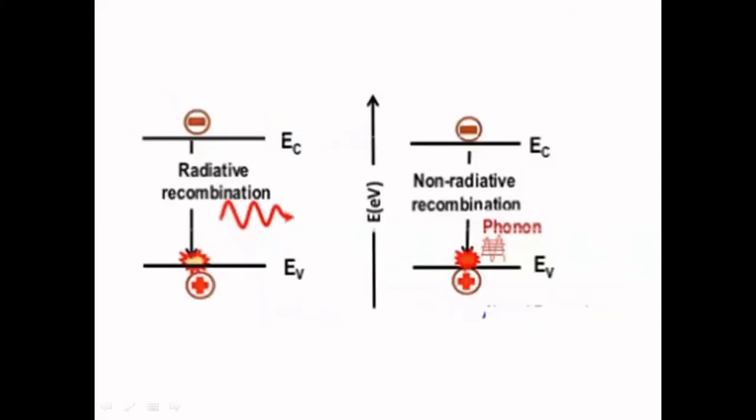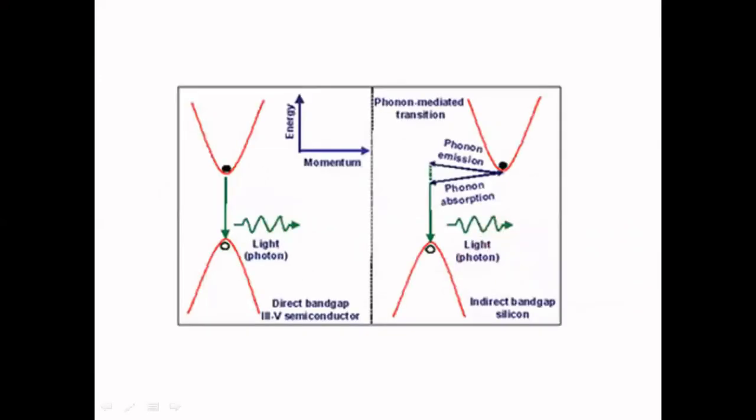So if you take photonics or optical sources, this is how the energy band diagram looks like for radiative recombination and non-radiative recombination. Same way, this is how the direct band gap and indirect band gap looks like.